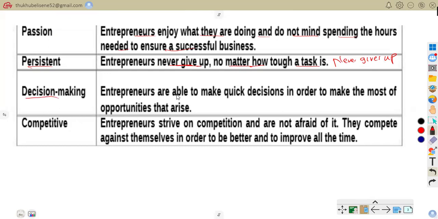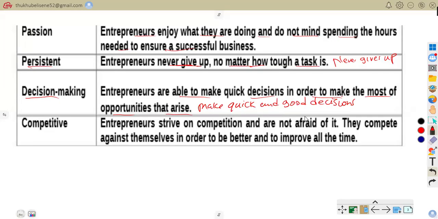Decision making. Entrepreneurs are able to make quick decisions in order to make the most of opportunities that arise. So they make quick and good decisions.